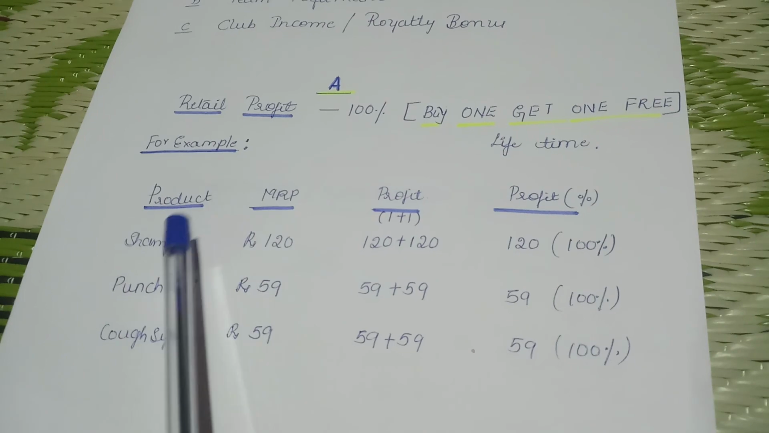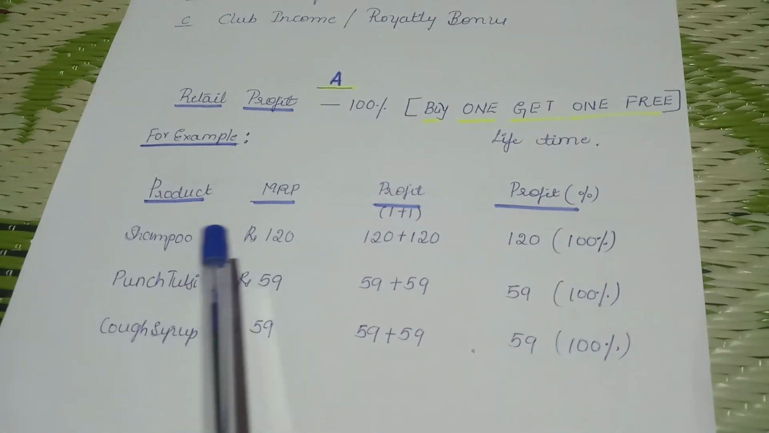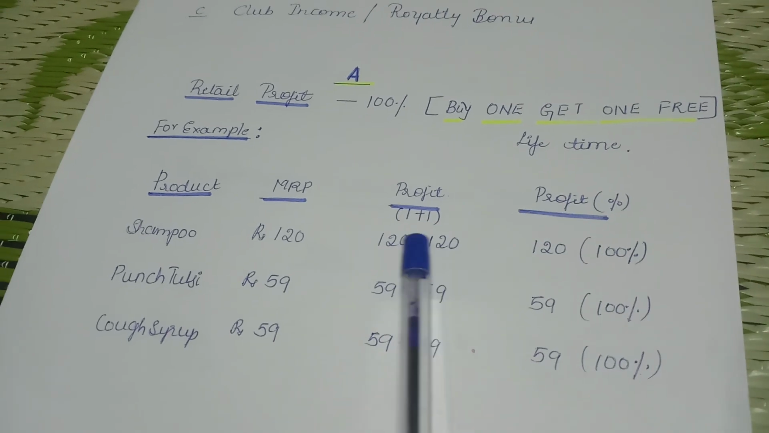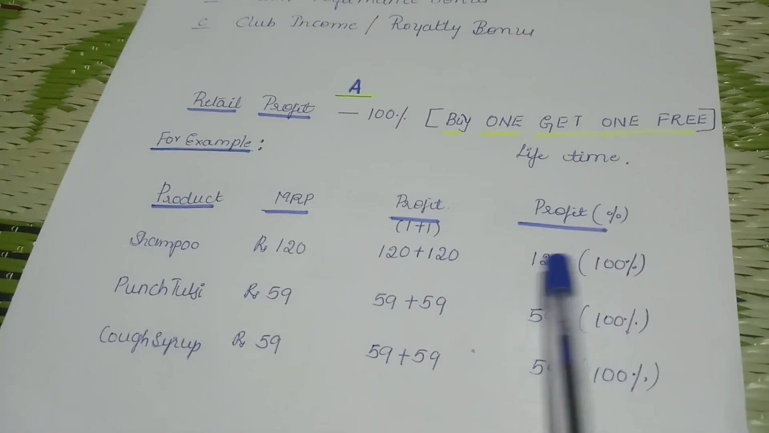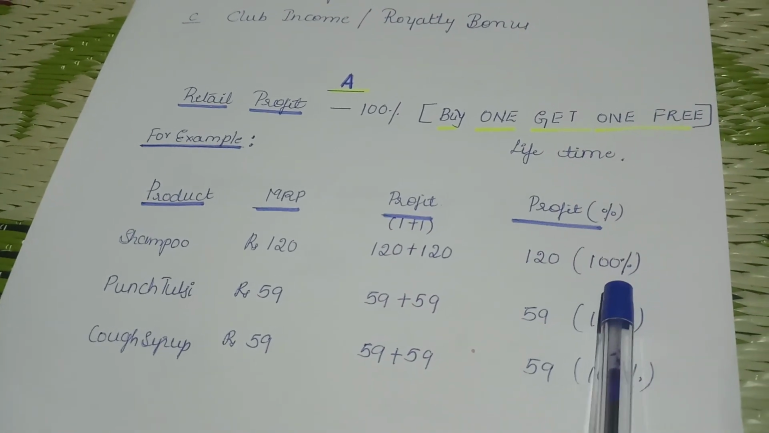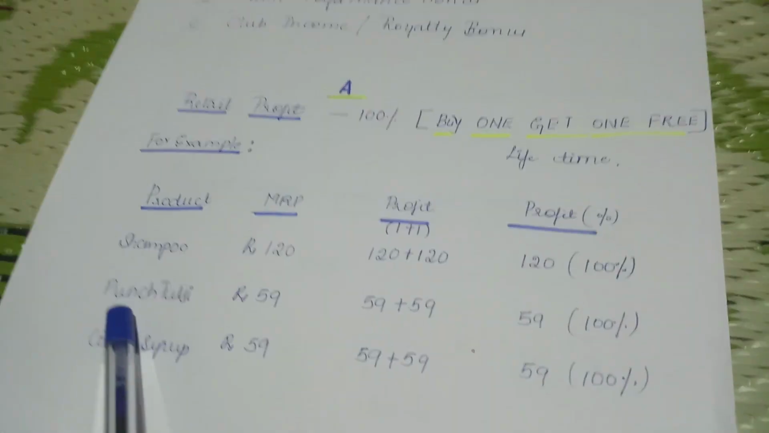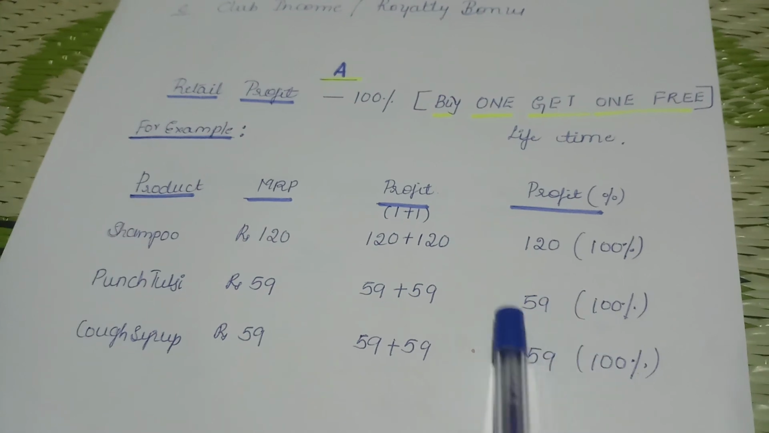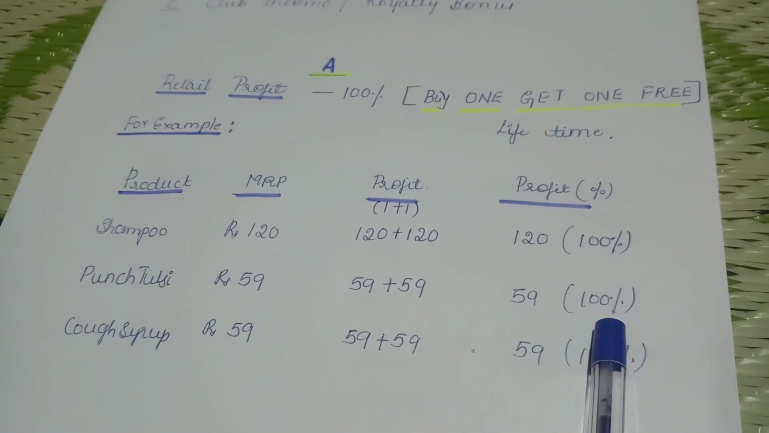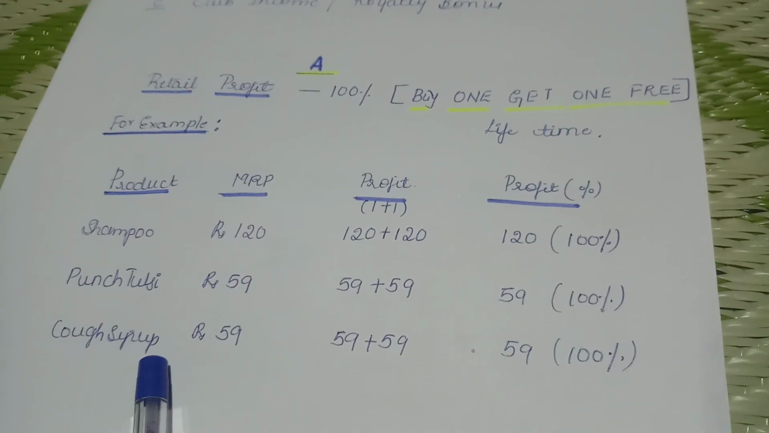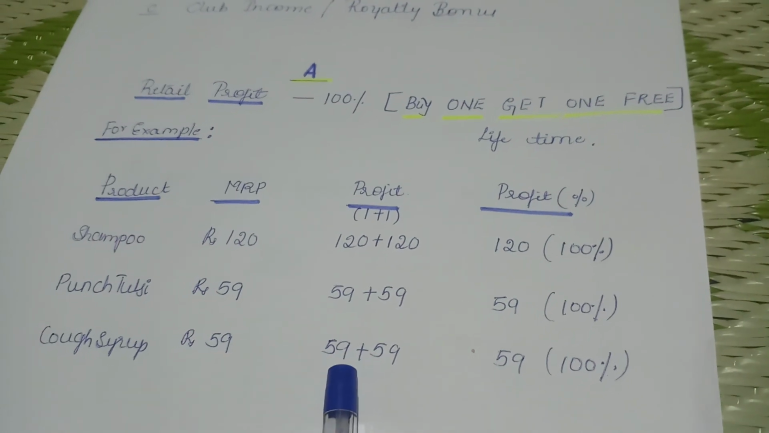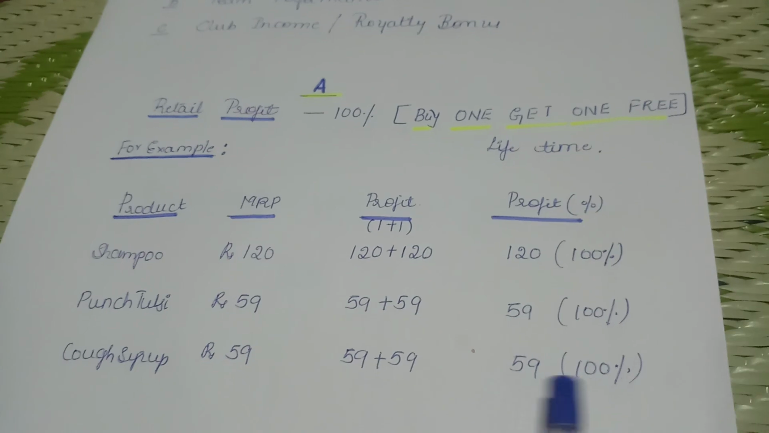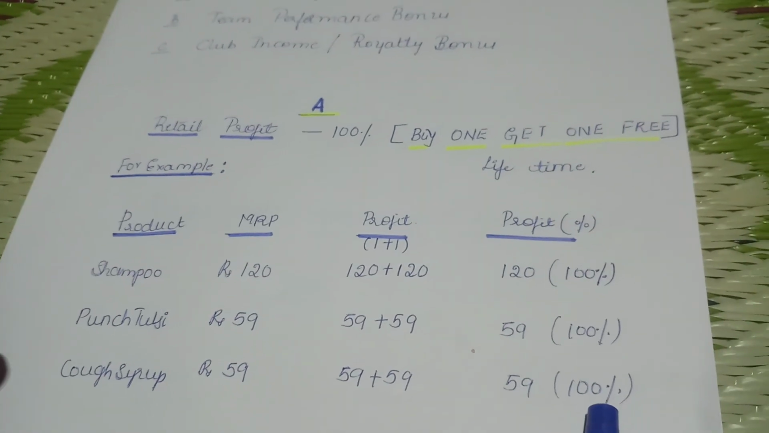For example, if you buy a shampoo with an MRP of 120 rupees, you pay 120 plus 120, as we get buy one get one free. So the profit will be 120 rupees, that is 100% retail profit. Panch Tulsi, 59 rupees, 59 plus 59, so again 59 rupees, 100% profit. Cough syrup, if we buy at 59 rupees, it is buy one get one free, that will be two products for 59. Again 100% profit over here.